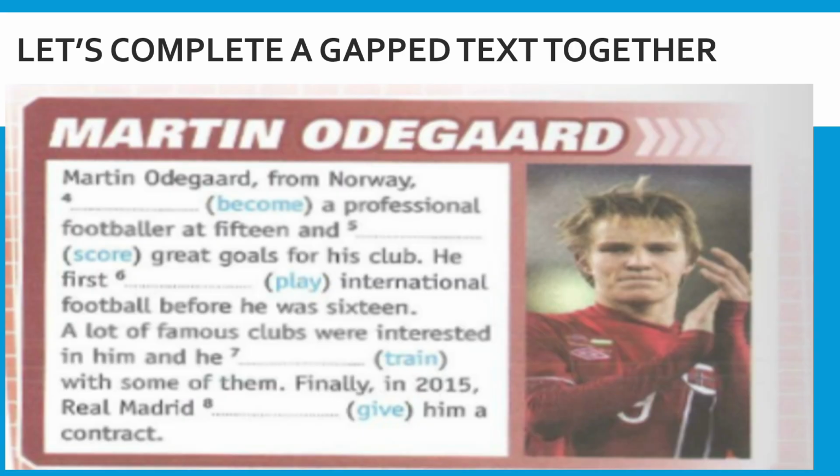Martin Odegaard from Norway became a professional footballer at 15 and scored great goals for his club. So what is the past simple for become? It's became. And what is the past simple for score? We just have to put D at the back and it becomes scored. He first played international football before he was 16. The past simple for play is played. We just have to put ED at the back. Bear in mind that scored and played are not irregular verbs, they are regular verbs.